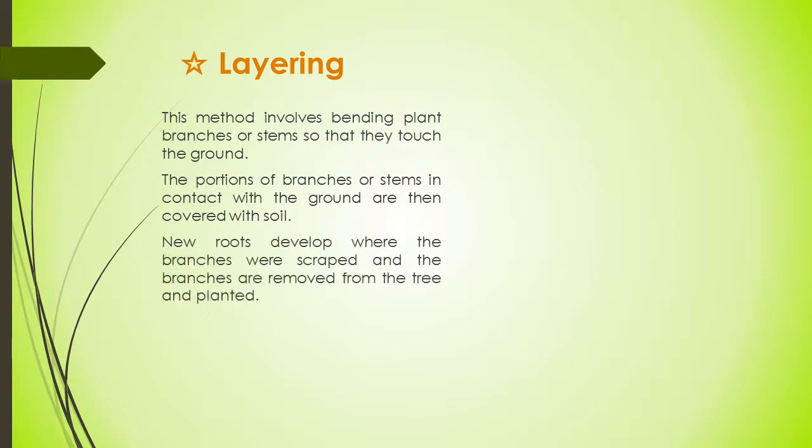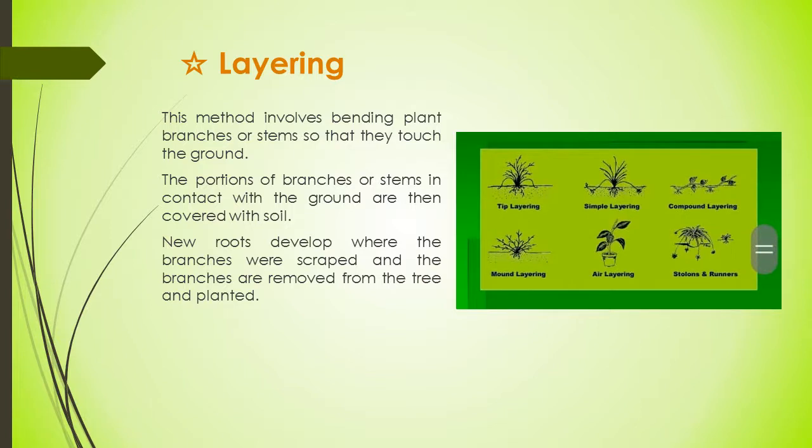When a portion of a branch or stem contacts the ground and is covered with soil, adventitious roots, or roots that extend from structures other than plant roots, develop in the part covered by soil, and the attached shoot, branch or stem with new roots is known as the layer.